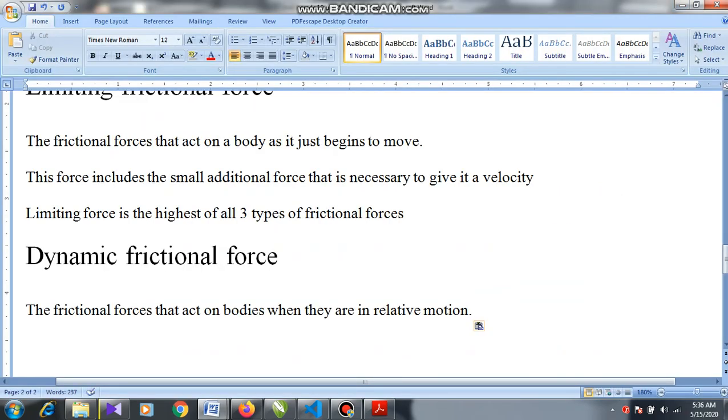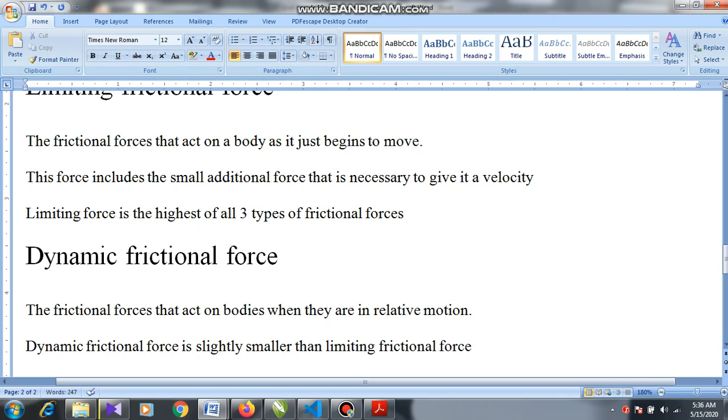And another important point for you is that dynamic frictional force is slightly smaller than limiting frictional force.